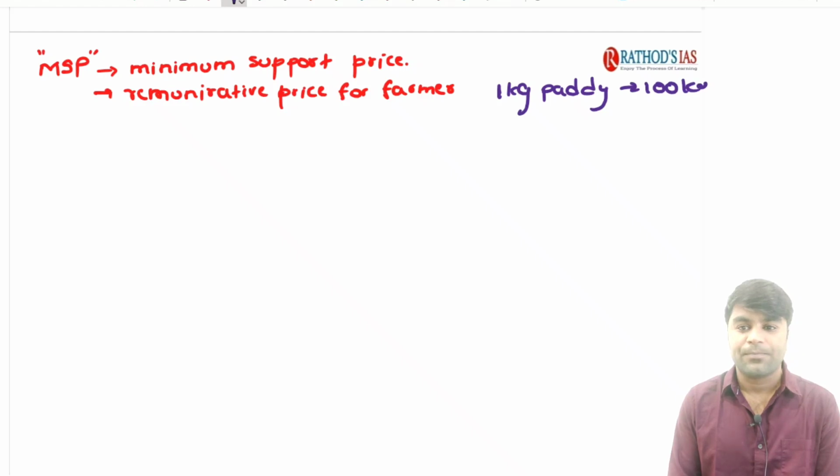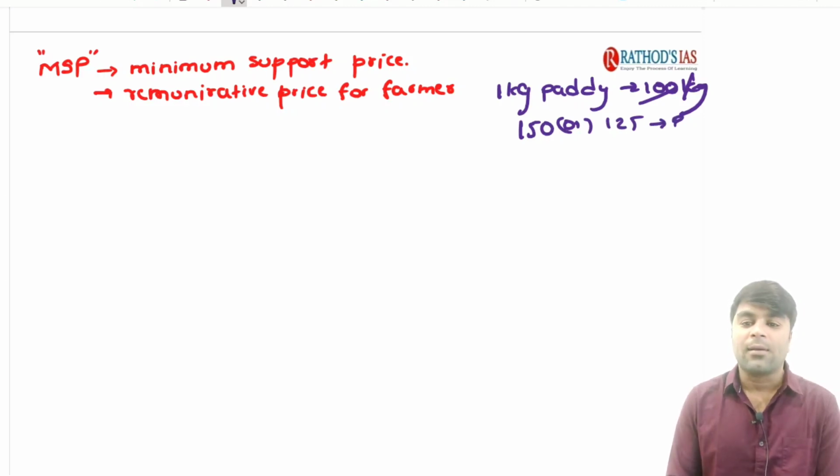This is the cost of production. If the government procures this 1 kg of paddy at 150 rupees, or at least 125 rupees, which is more than the cost of production, we call it a remunerative price. In such a way, MSP is a remunerative price given to the farmers.